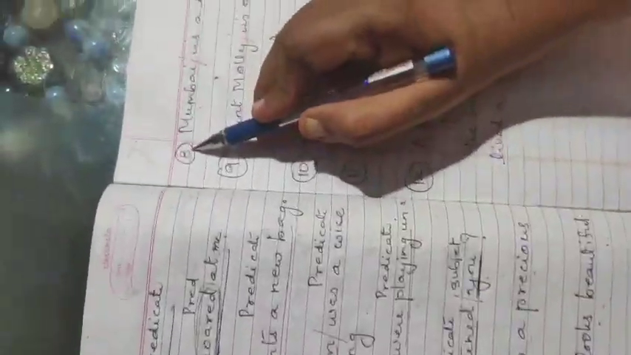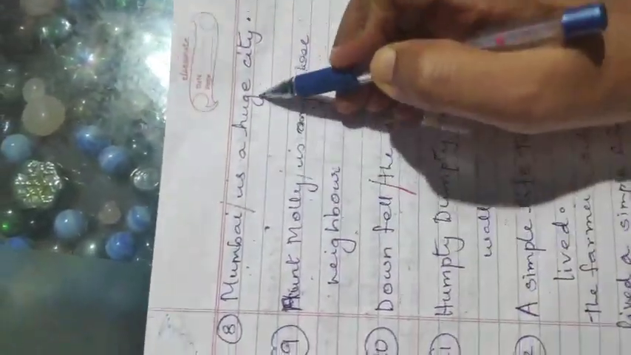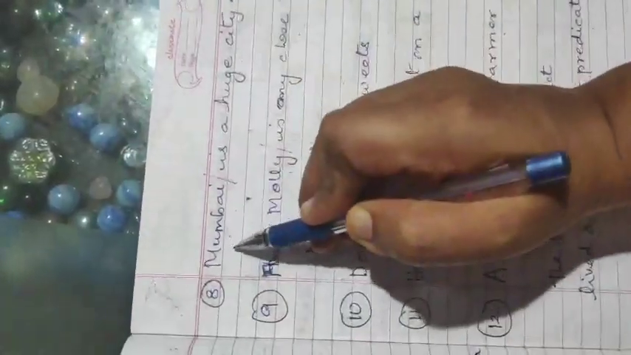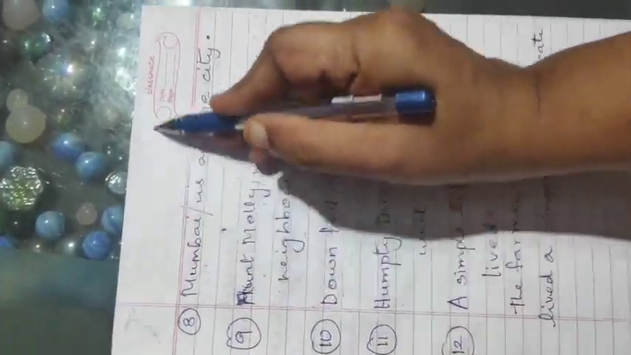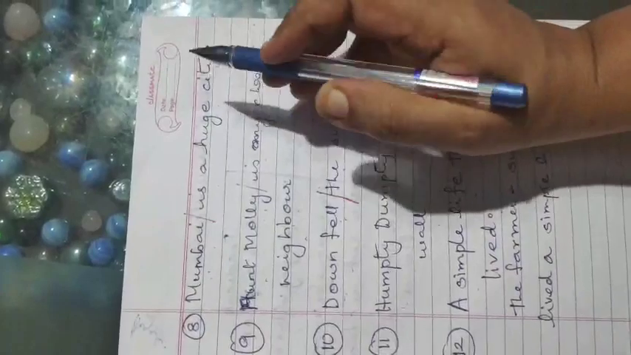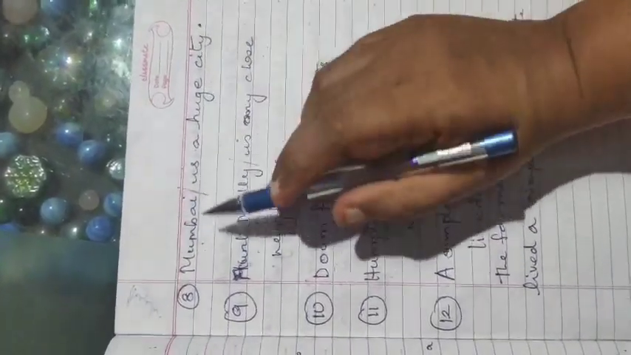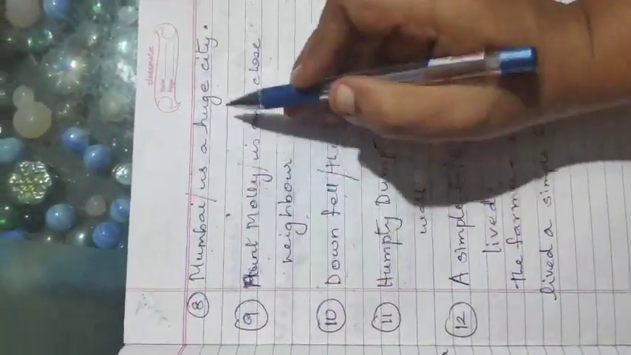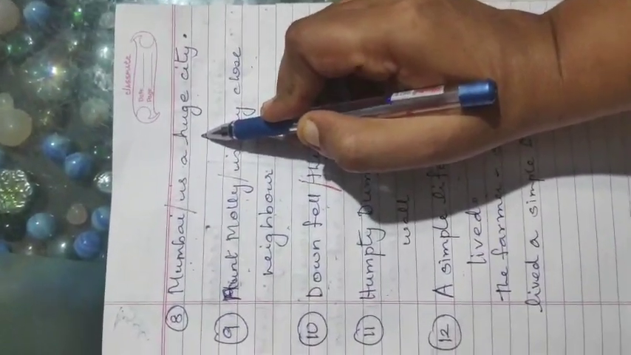Now take the eighth one. Mumbai is a huge city. Your subject is Mumbai. What is Mumbai? It is a huge city. The predicate tells you that Mumbai is a huge city.